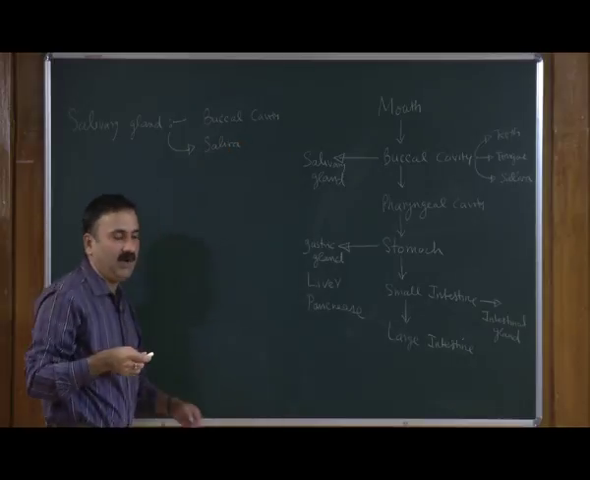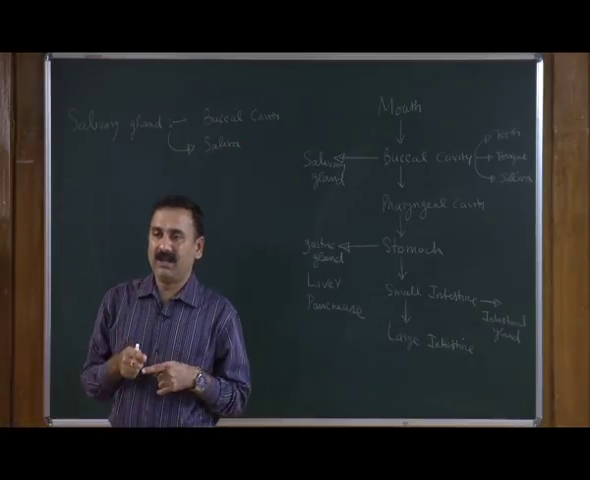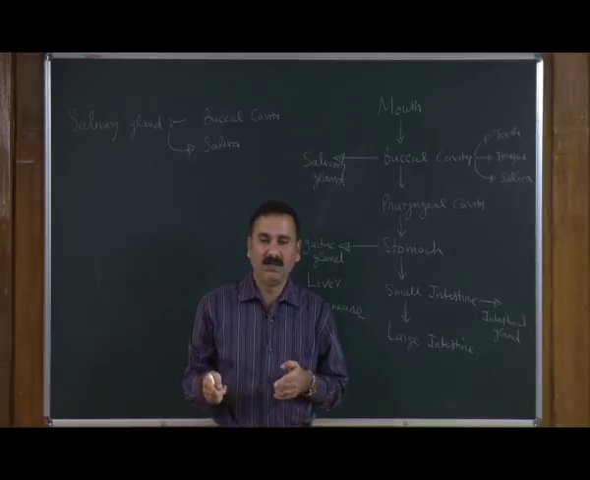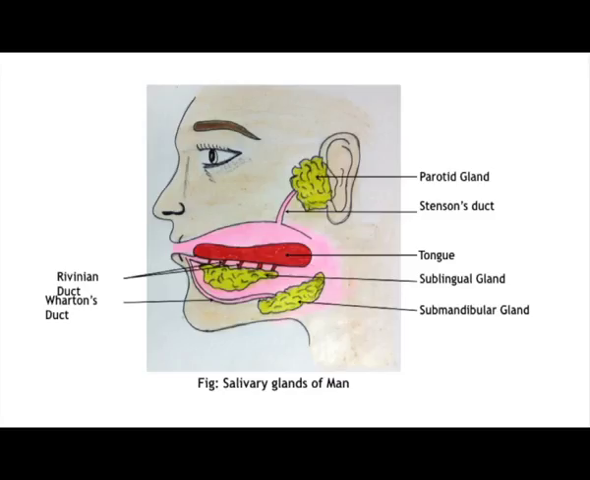And we have three different types of salivary glands present in the buccal cavity. These are known as parotid glands, sublingual glands and the submandibular glands. As you can see in the PowerPoint, the arrangement as well as the position of these different glands. As I said, we have three different types of glands. The one is called parotid gland, the other one is called submandibular gland and the third one is called sublingual gland.